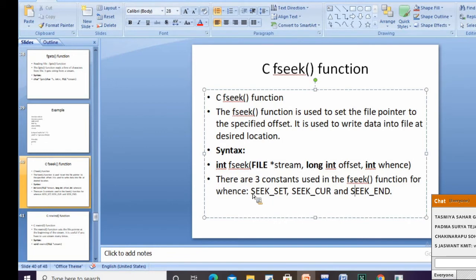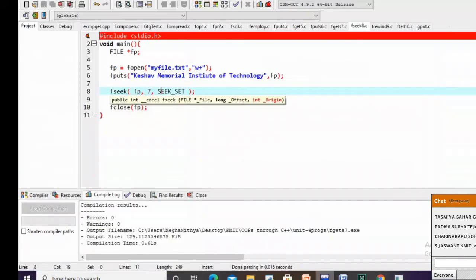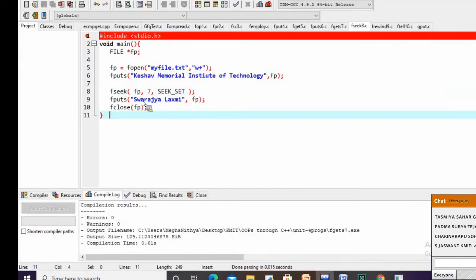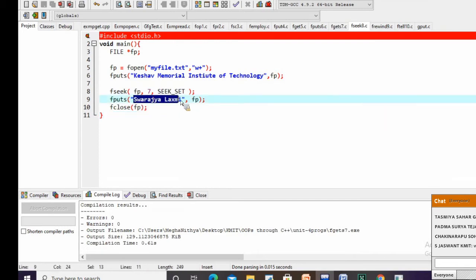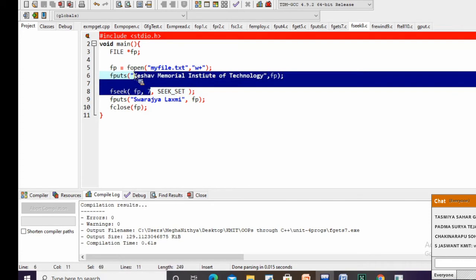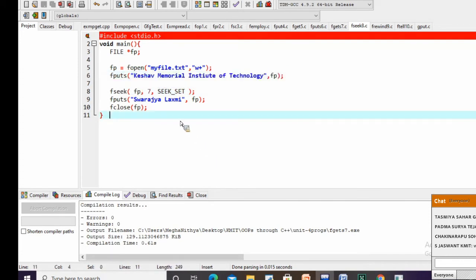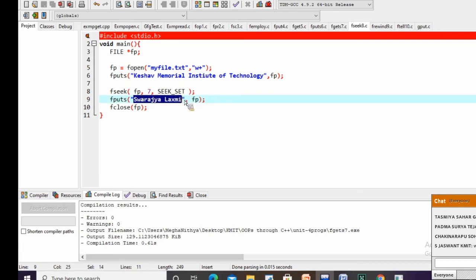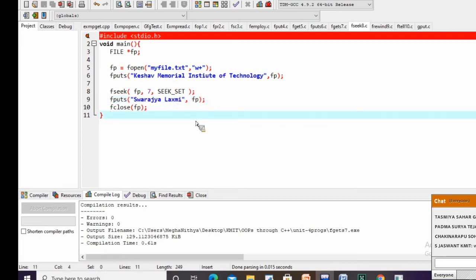So I'm using SEEK_SET. I'm trying to write Swarajya Lakshmi at that particular position 7. This is my content I have. In that content, I wanted to write this text at the position 7.